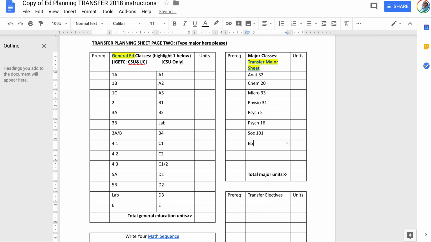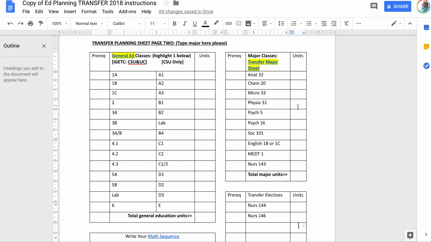And then you have the English 1B or 1C, and then you have Med Term 1, and then you have the 3 nursing courses, so Nursing 143, Nursing 144, and Nursing 146. And you can total them down here since we ran out of room.